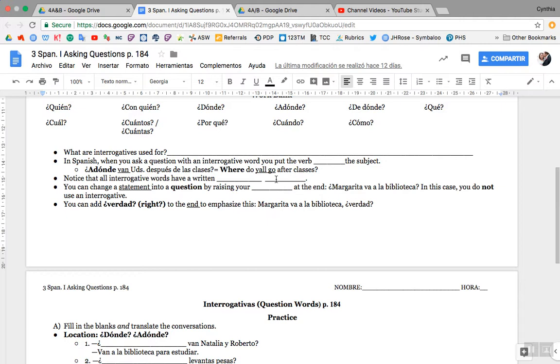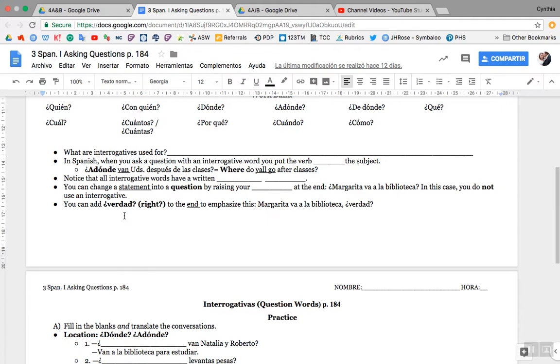Accent mark goes here. You can change a statement into a question by raising your voice at the end. So you don't always have to use your question words, but you can make something a question just by changing your voice. For example, ¿Margarita va a la biblioteca? Is Margarita going to the library? All I did was change my voice. I didn't put where in there or anything like that.